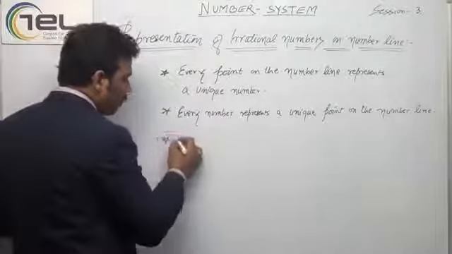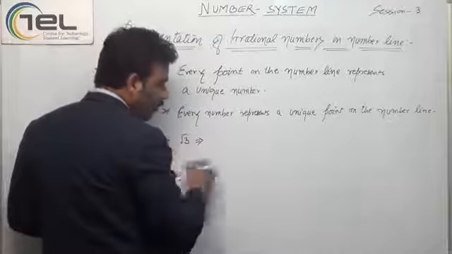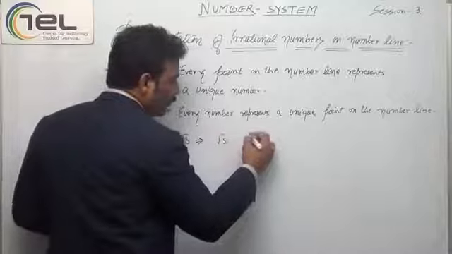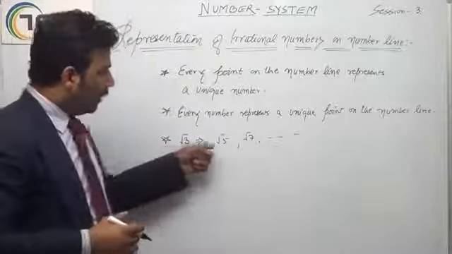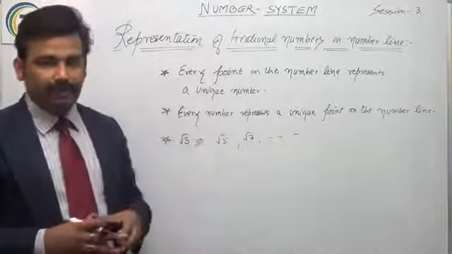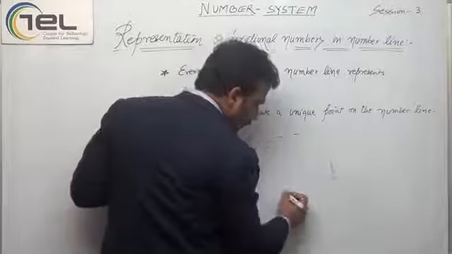Now for square root of 3 also I can make it. I can put it for square root of 3, square root of 5, square root of 7, any number I can put. And how will I denote all these? I will make a rule.